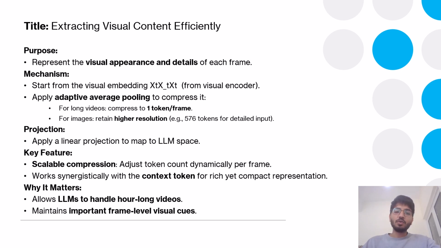So overall, the content token provides the raw visual details, while the context token guides the focus, and together they form a highly efficient and informative representation. We can say that.